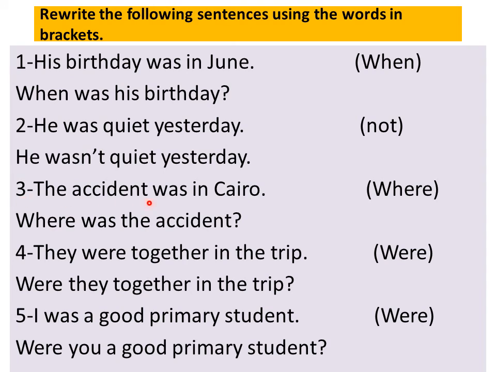Number 3, the accident was in Cairo. Where? So where was the accident? Where was the accident? Number 4, they were together in the trip. Start with were. Were they together in the trip? Yes, they were, or no, they weren't. Number 5, I was a good primary student. Start with were. Were you? Don't forget that I would change it to you in the question. Were you a good primary student? Because imagine that someone else is asking you.